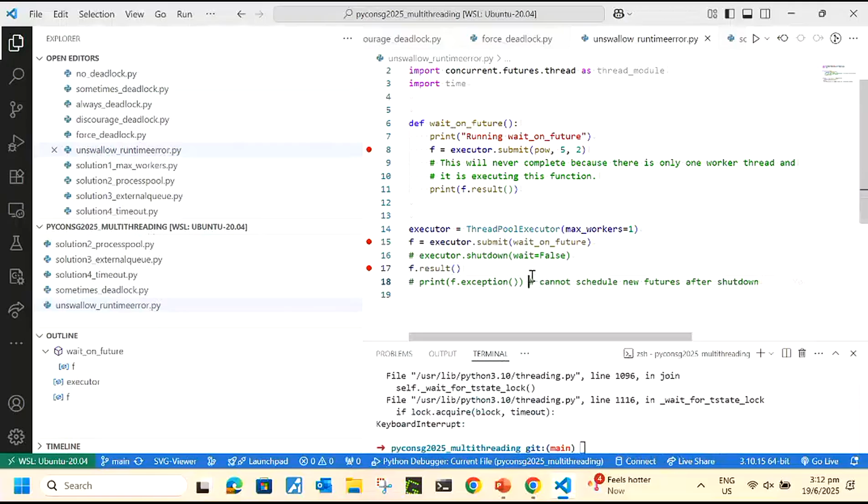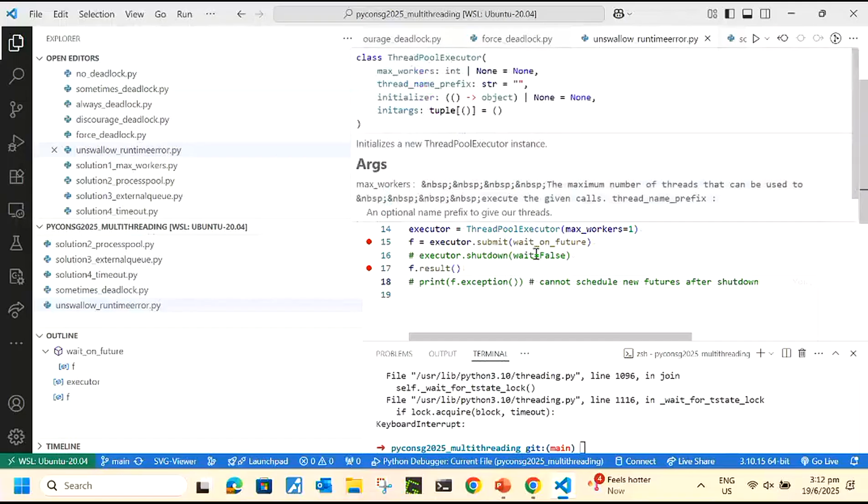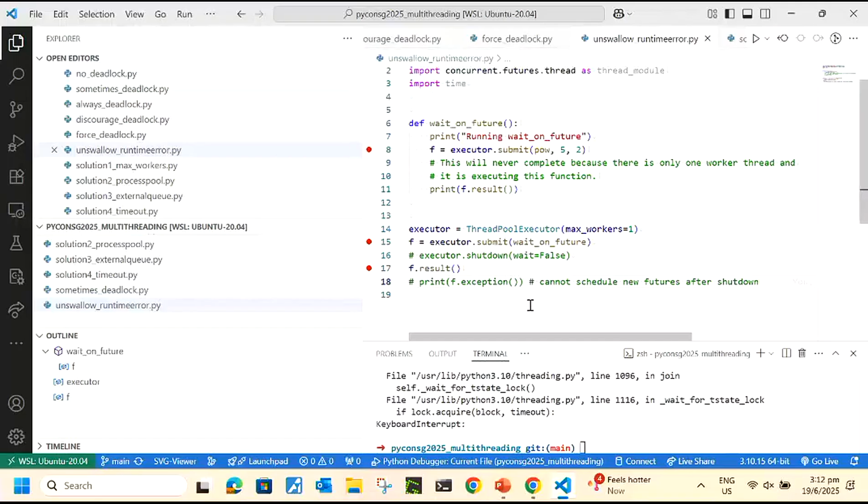How does runtime error appear? Runtime error appears when the Python file exits and it sets the shutdown to true, which makes the POW submit not submit and go into the runtime error path. But because I add a result here, then it's not going to go to Python exit. It's not going to put shutdown to true. It's false. So POW is going to submit. There will be no runtime error. That's the observer effect. Cannot see. You want to see it, then you add this, cannot see.